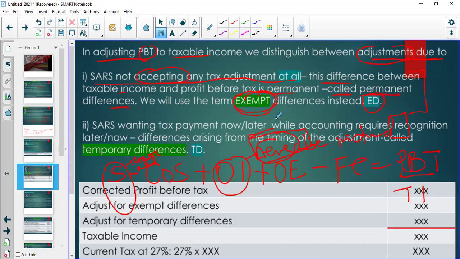They're called exempt differences. Then there is also a case where SARS accepts that, but SARS may want you to make a tax payment now or later, while accounting requires recognition now or later. So this is an issue of when. But the thing is acceptable. Do you understand that? SARS accepts that. It's just an issue of when you should include it. All right, so that's called a temporary difference. A temporary difference refers to a difference between profit before tax and taxable income as a result of when.